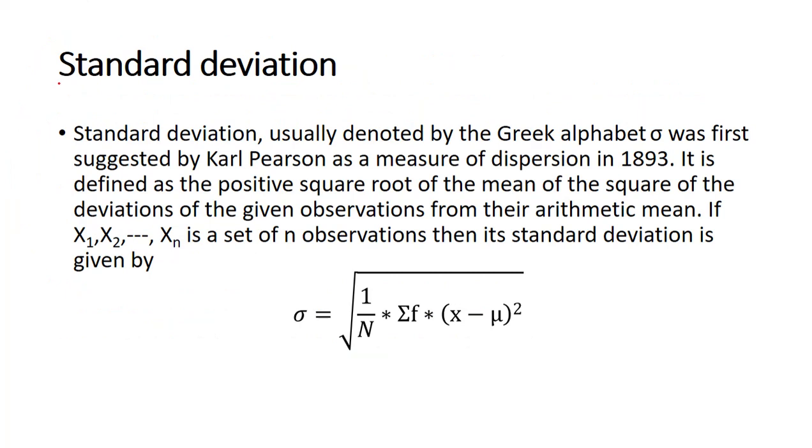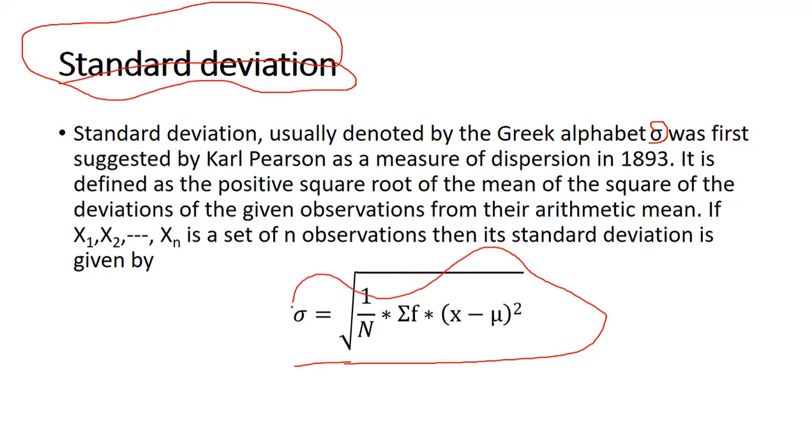Standard deviation. Standard deviation is the most important measure of dispersion. Just as in central tendency the mean is most important, in dispersion standard deviation is most important. What is the standard deviation? Standard deviation is usually denoted by the Greek letter sigma, and was first used by Karl Pearson as a measure of dispersion in 1893. It is defined as the positive square root of the mean of the squares of the deviations of the given observations from the arithmetic mean. This formula is the definition of the standard deviation.